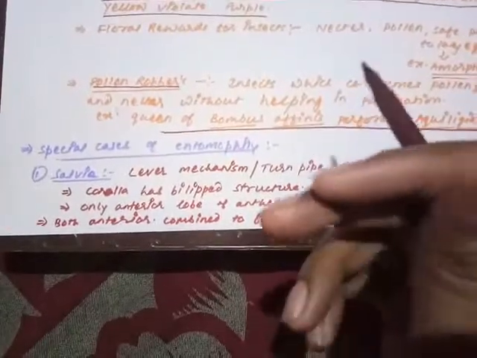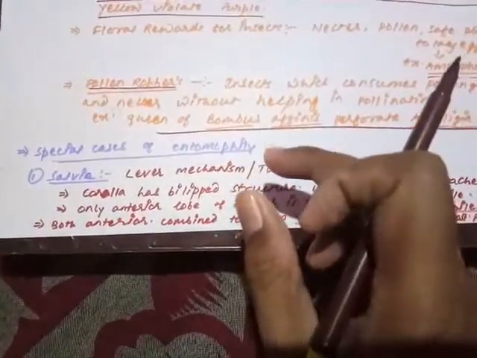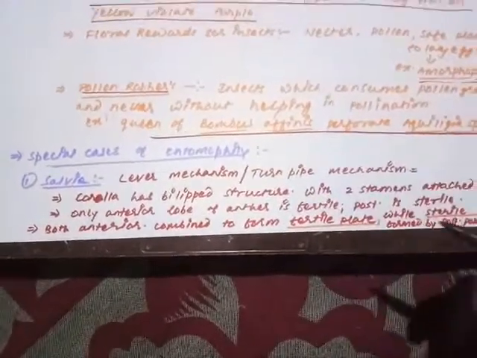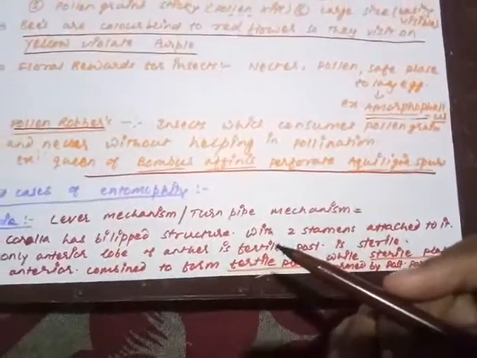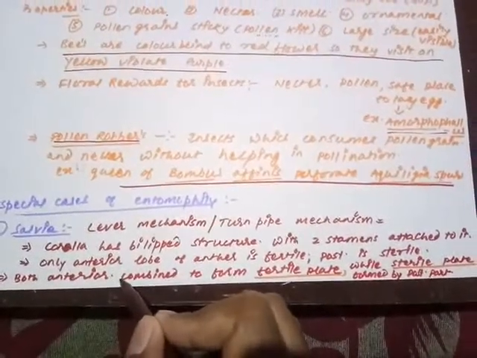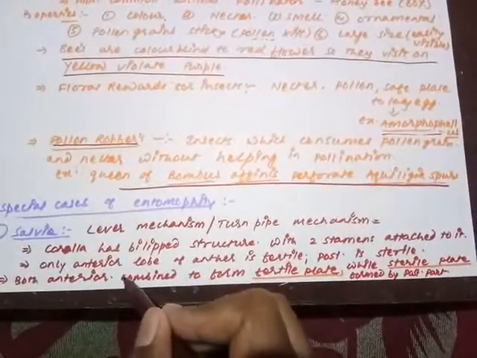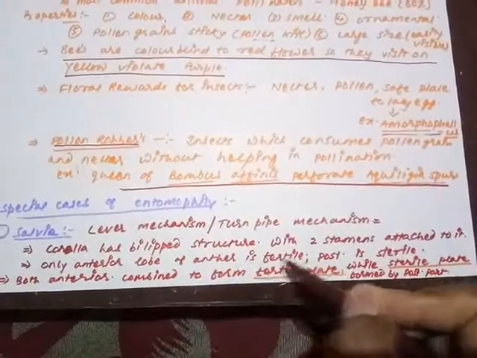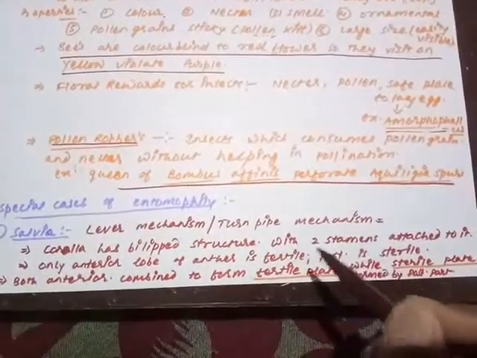The Salvia flower has a bi-lipped corolla. Bi-lipped corolla means the corolla is divided into two lips, upper lip and lower lip, with one stigma and two stamens attached to it. Are you getting my point? And a very crucial point: out of these stamens, only the anterior lobe of the anther is fertile while the posterior lobe is sterile. The anterior part of the anther is fertile and the posterior part remains sterile.